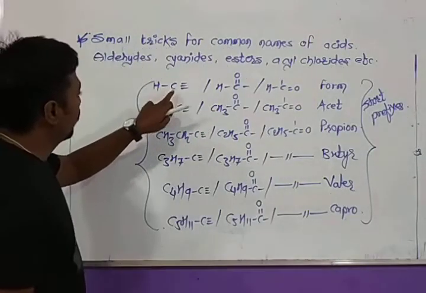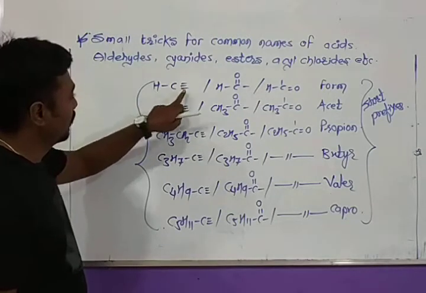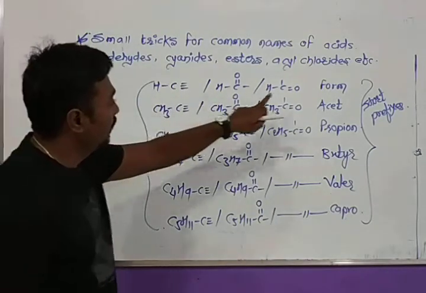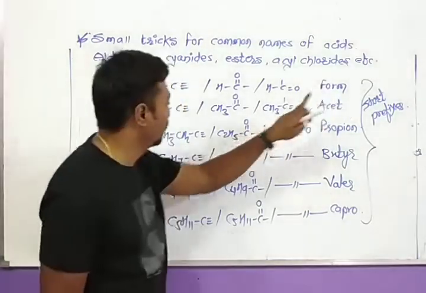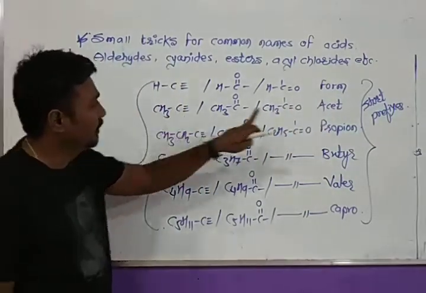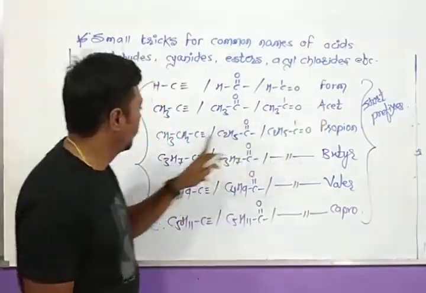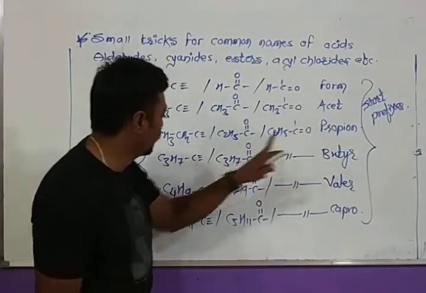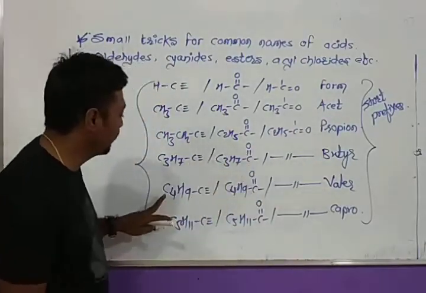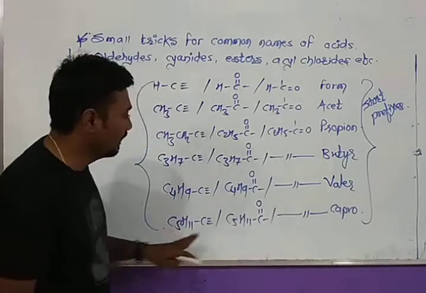Look, for carbon hydrogen, here the name starts from form. For CH3C, the name will start from acet. For this, it will be propion. For this, it will be butyr. For this, it will be valer. For this, it will be capro.